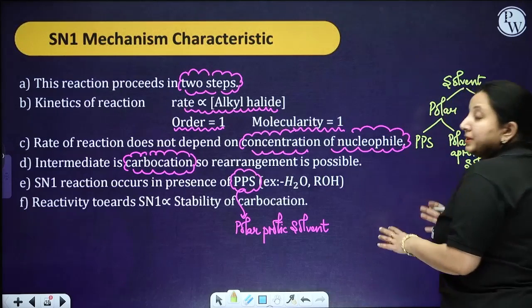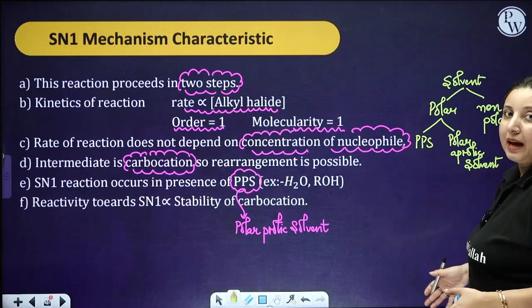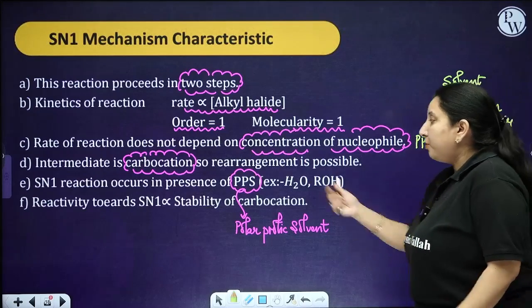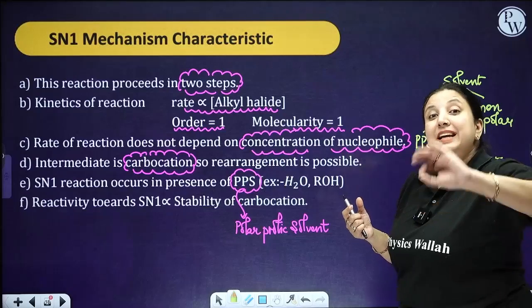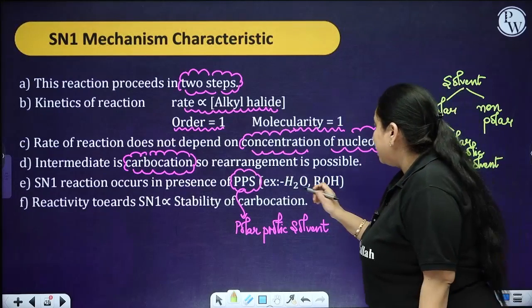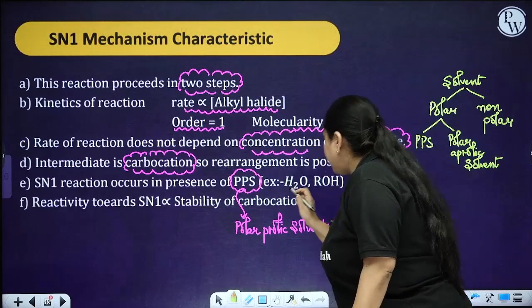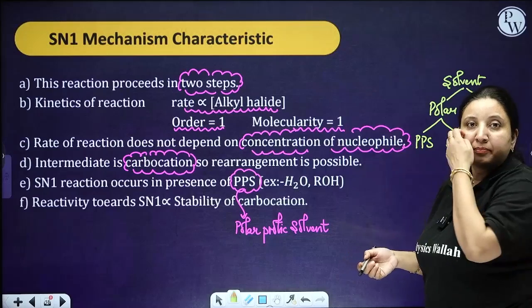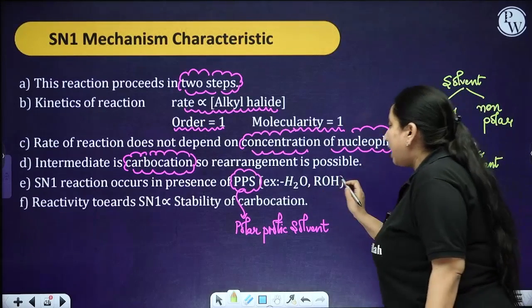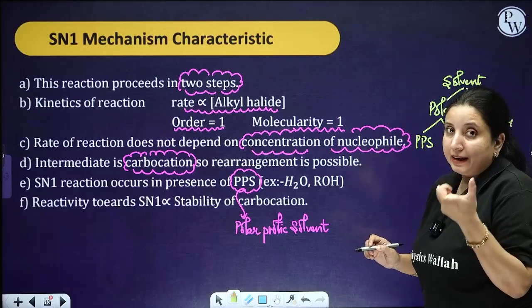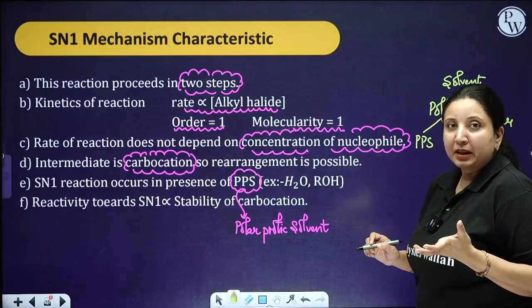Now these solvents play a role in our mechanisms. SN1 uses polar protic solvent. These are the solvents in which oxygen is directly attached to your hydrogen atoms, like in the case of H2O, ROH. Basically, there is a direct attachment of the oxygen and the hydrogen.